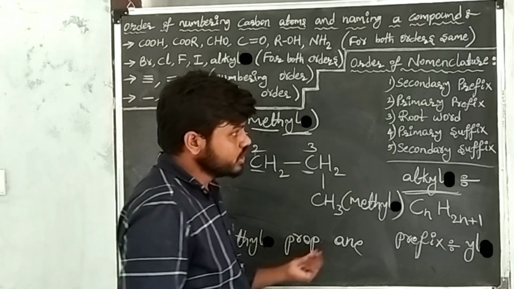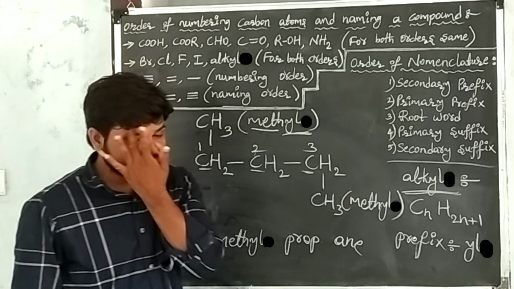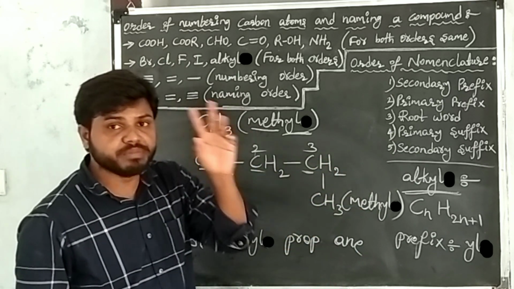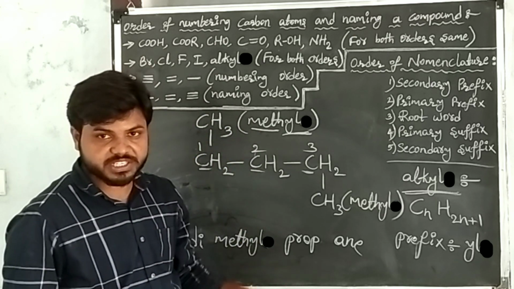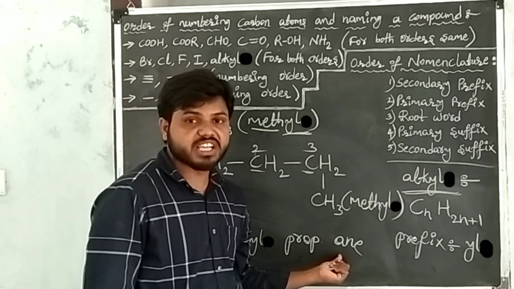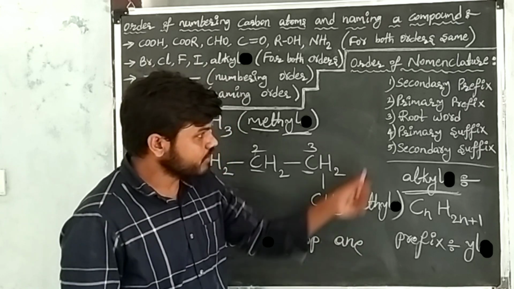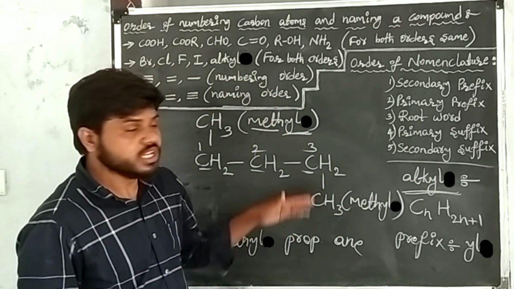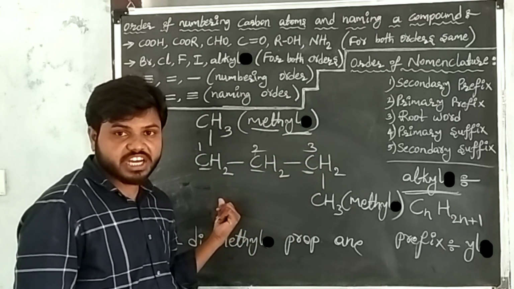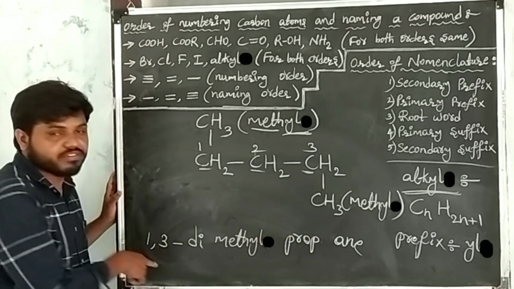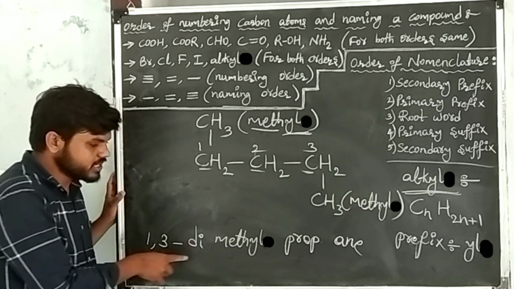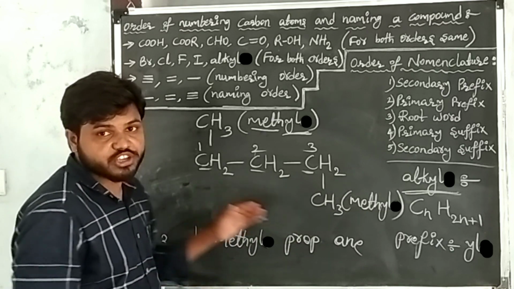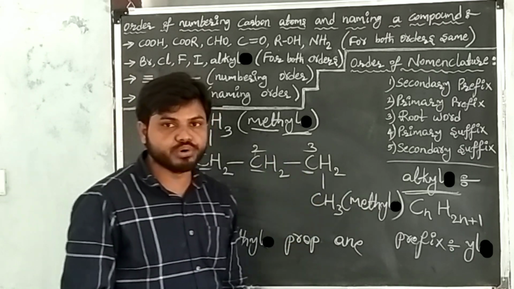After writing the root word, go to the primary suffix. Here the primary suffixes are single bonds, double bonds, triple bonds. In the given carbon compound, between every 2 atoms single bonds are present. So I wrote the suffix for single bond, that is ane. After writing the primary suffix, go to the secondary suffix, that is functional groups. Functional groups are not present in the given carbon compound. So this is our required IUPAC name, that is 1,3-dimethylpropane. 1,3-dimethylpropane is the IUPAC name of the given carbon compound.